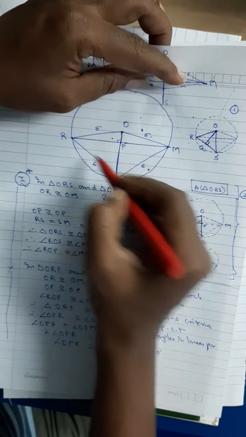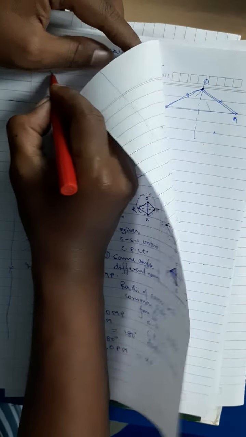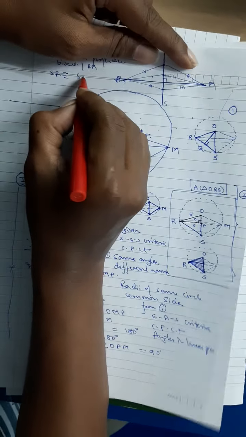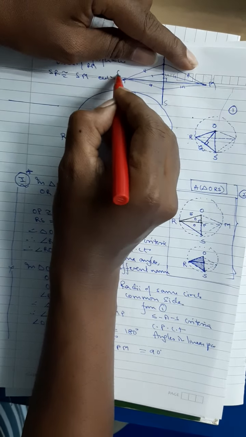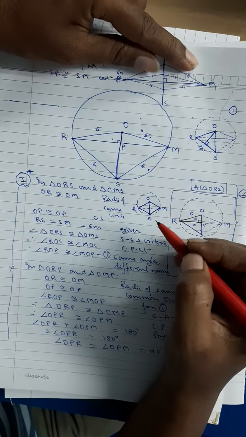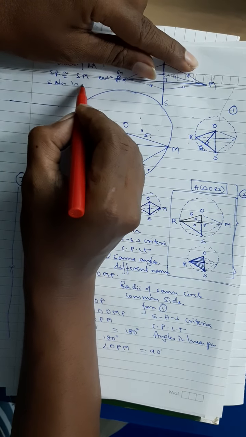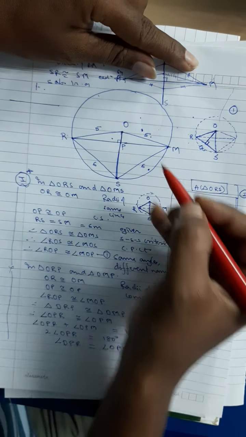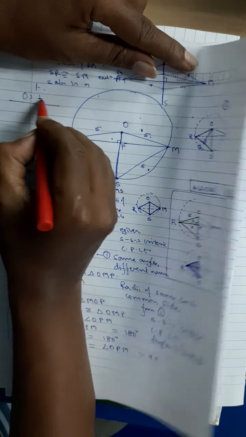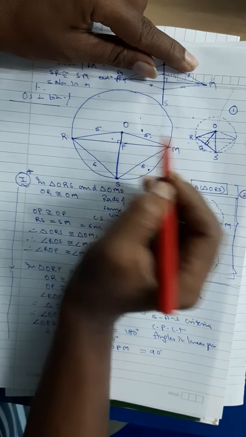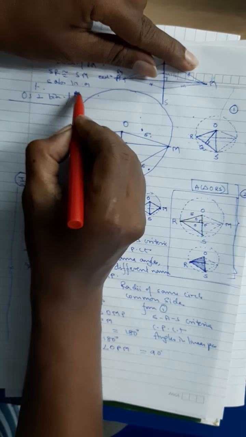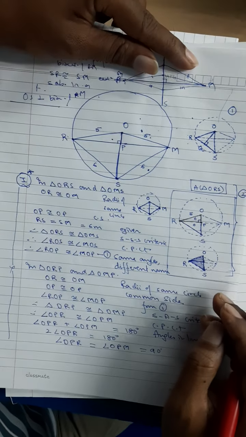Similarly, SR is congruent to SM because each is 6 meter, given. Therefore, S also lies on the perpendicular bisector. Therefore, OS is a perpendicular bisector of RM. Like this also you can write.